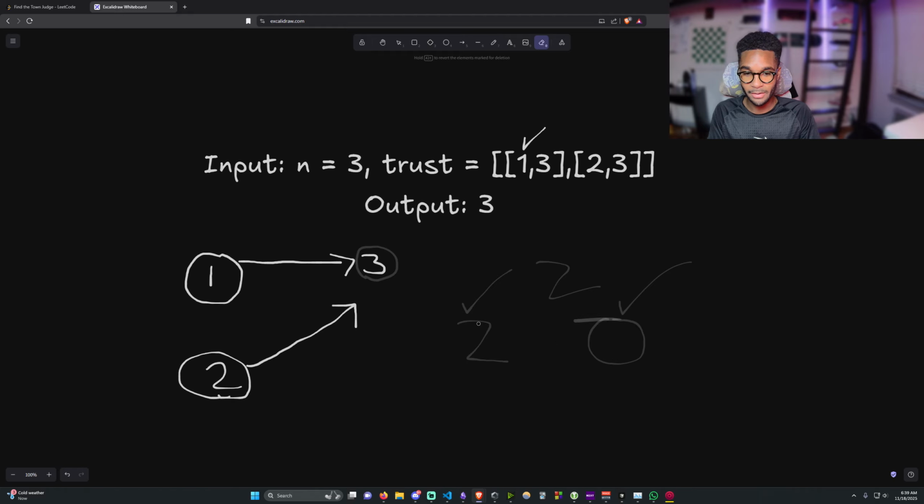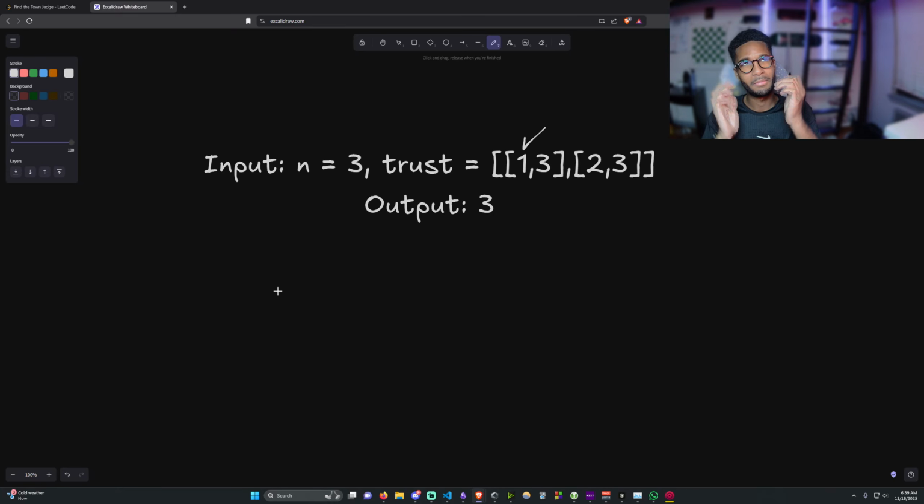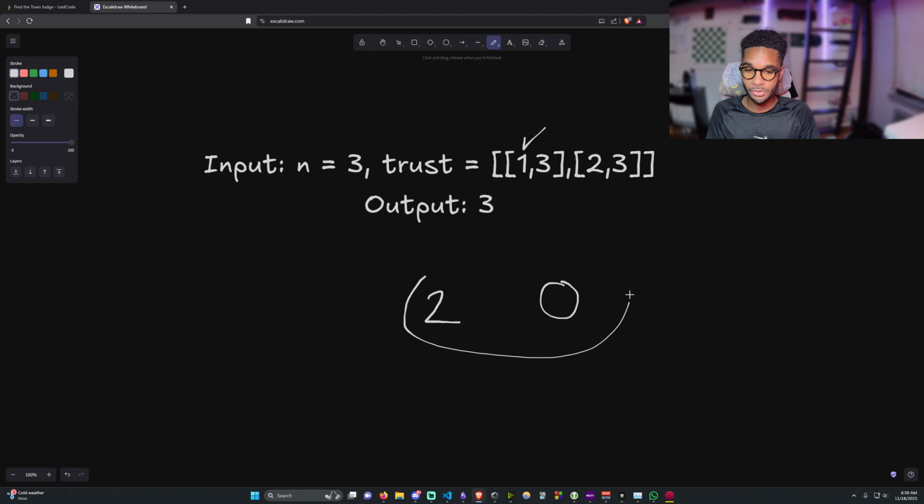All right, so now that you understand that on a high level, how are we actually going to solve this? We actually have a pretty easy trick. What we're going to do is create an adjacency integer. It's not an adjacency list. We're not going to store all the connections in some type of array or list. What we're going to do is have a trust score. As you remember, person 3 had 2 incoming and 0 outgoing. The trust score will be the difference between these two.